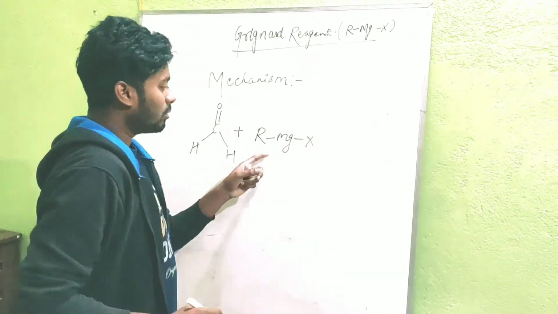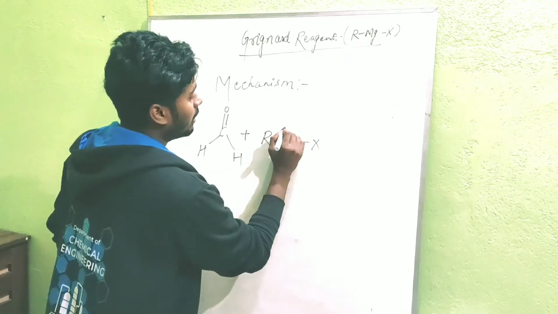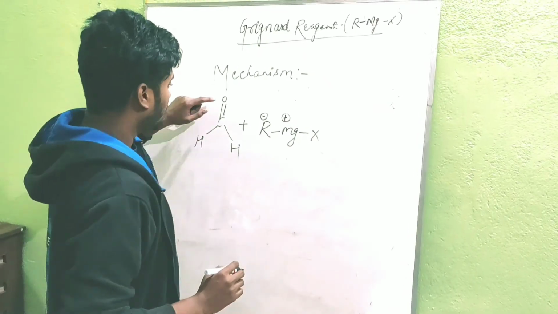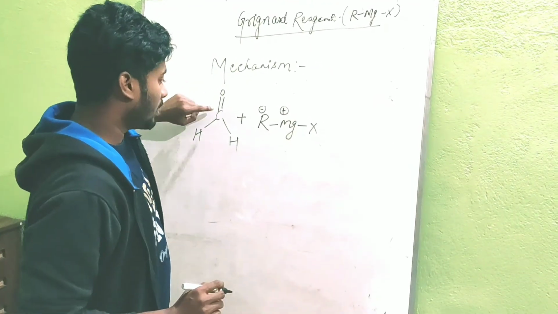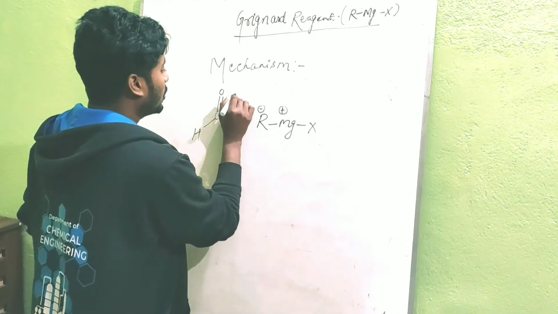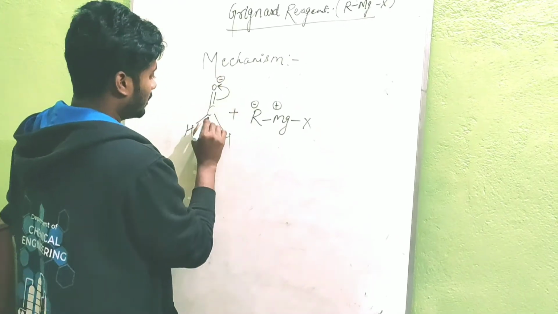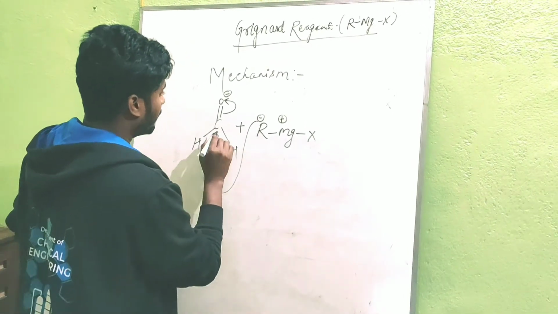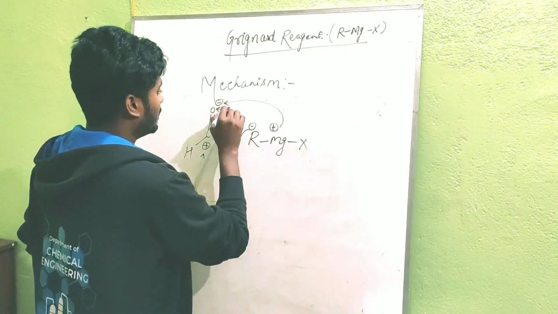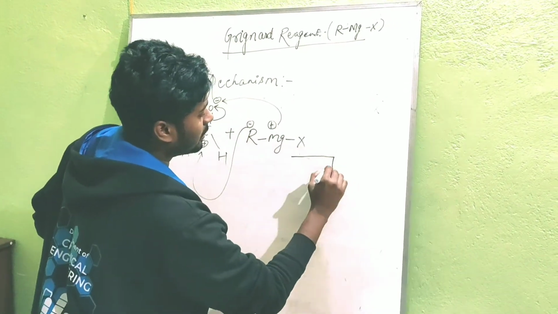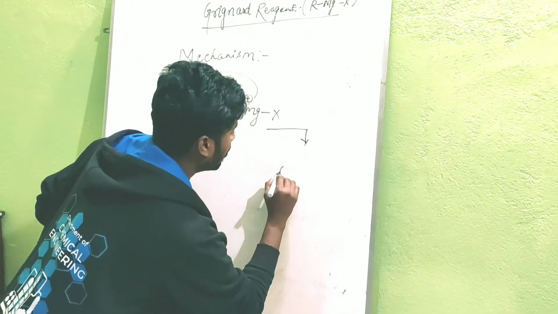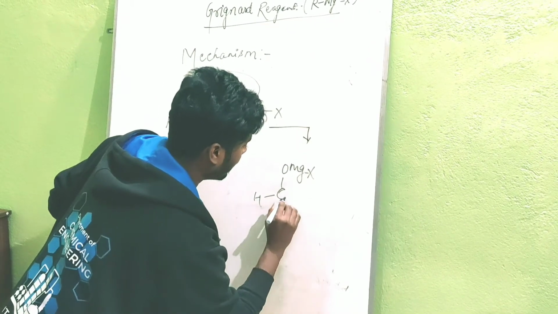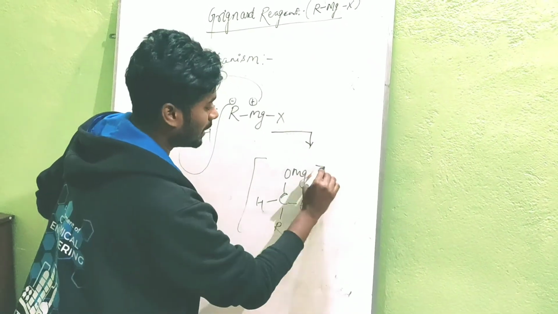RMgX, and you know this magnesium carries a positive charge, and this carbon carries a negative charge, and oxygen is very electronegative as compared to carbon. So this pi bond will go there and oxygen will be negative, and this carbon will carry a positive charge, and this carbon will attack at carbon, and this Mg will attack at oxygen. Right? Then it will form CH2OMgX with R. This is an intermediate part.